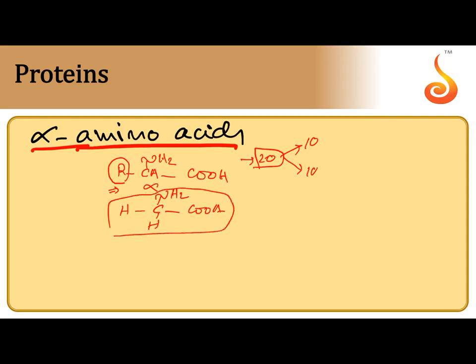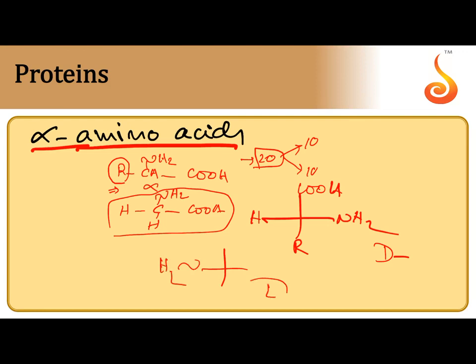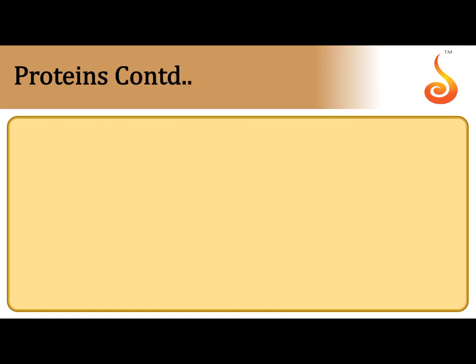There is no chiral carbon, that's why glycine is optically inactive. When the Fischer projection formula is written, COOH and R are at the bottom. If NH2 is on the right hand side, that is a D amino acid. If NH2 is on the left hand side, that is an L amino acid. So whatever amino acids participate in the formation of proteins are nothing but L amino acids.